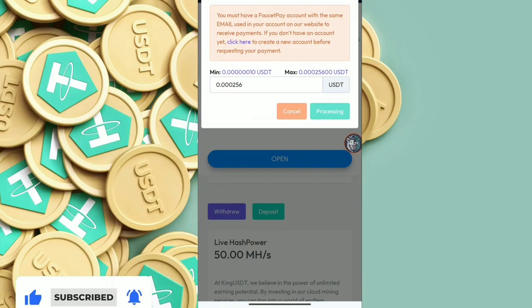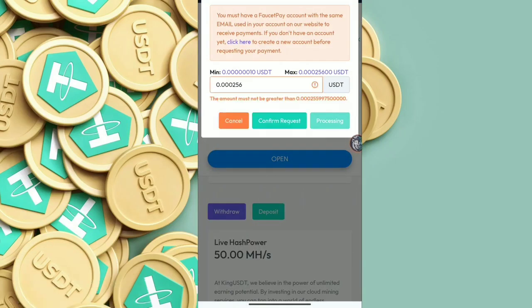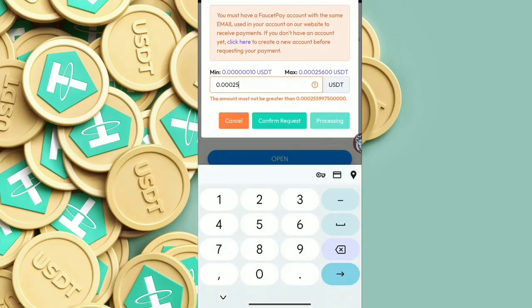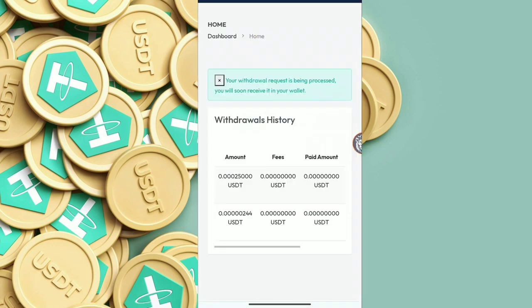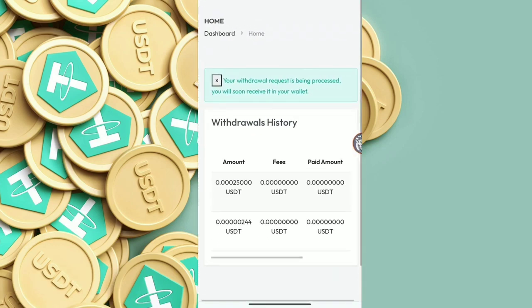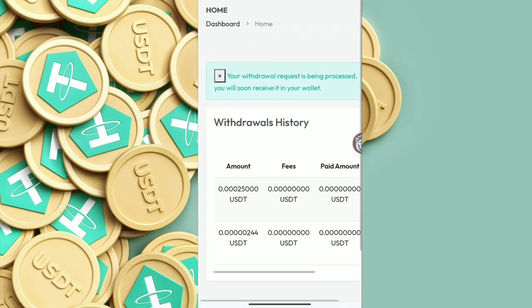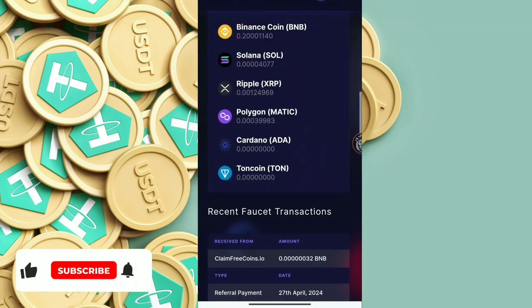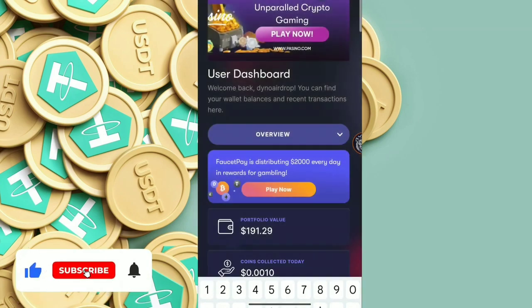On it. So in front of you, the amount must not be bigger than the limit. Okay, so let me withdraw this much amount. I will click on this confirm and your withdrawal request is processed. You will soon receive it in your wallet. Now I will show you in my FaucetPay wallet. Let me open it.